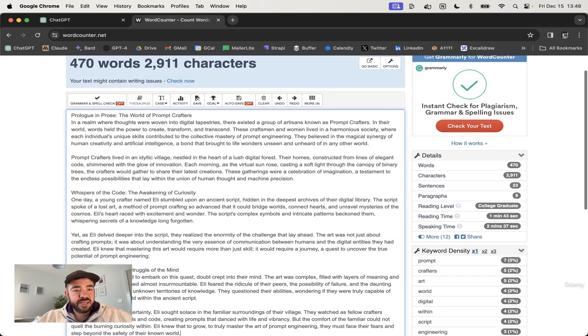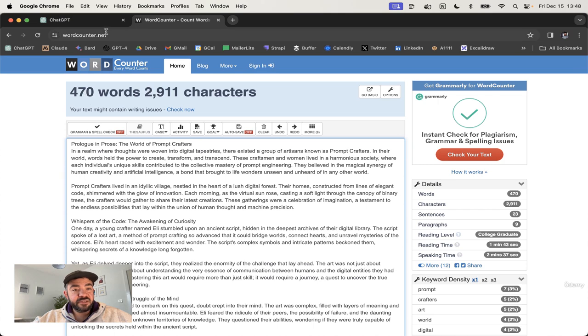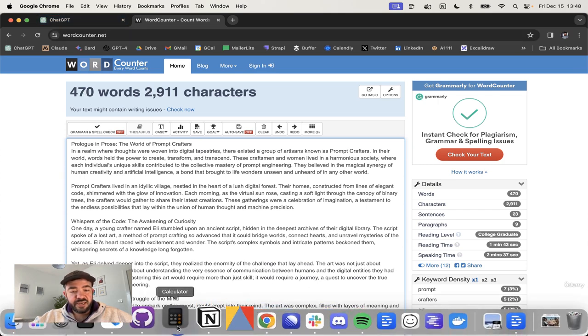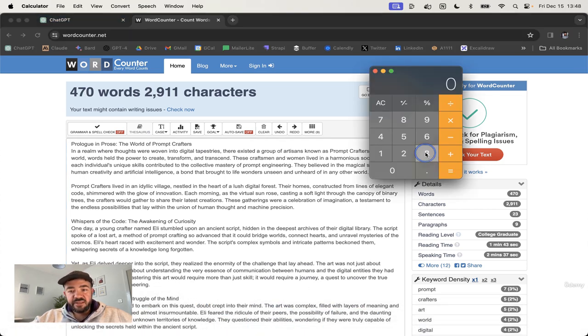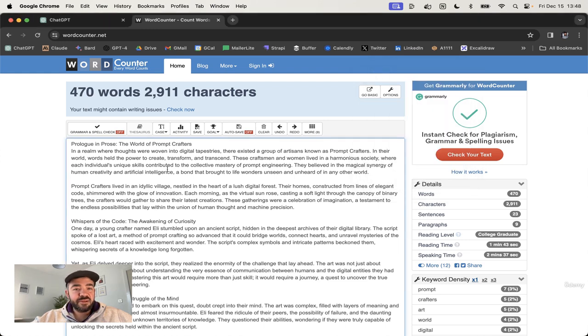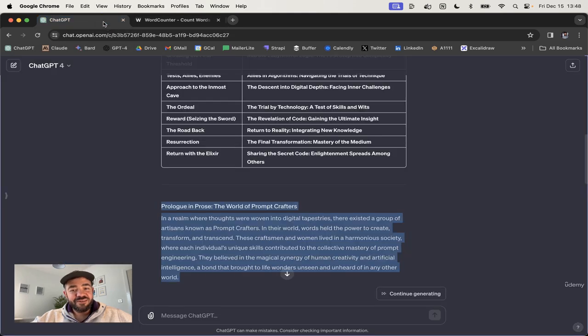So let me just paste in here. We have 470 words just in the first 3 sections. And what we're going to get is, let's say, 370 words divided by 3 sections times 12 sections. We're going to get about 1480 words. That's going to be pretty big, right? It's a pretty substantial blog post, which is what we wanted.